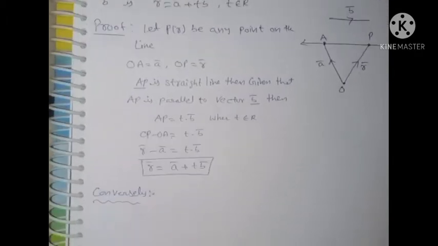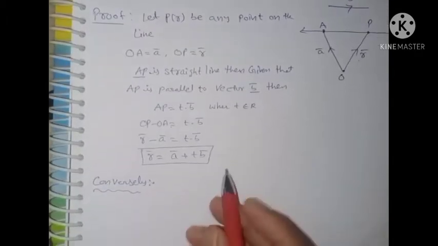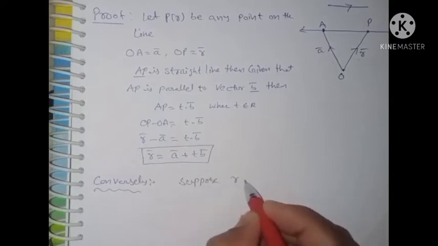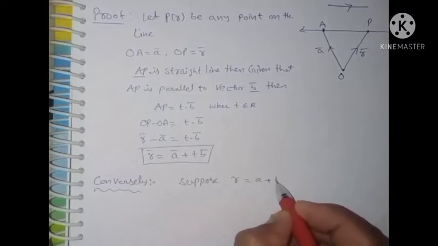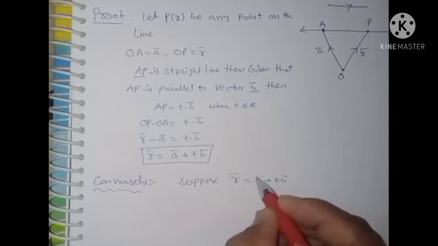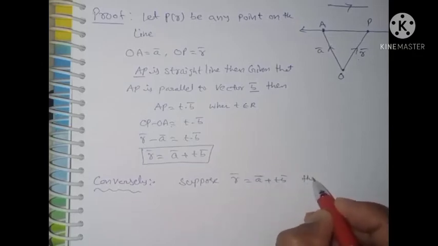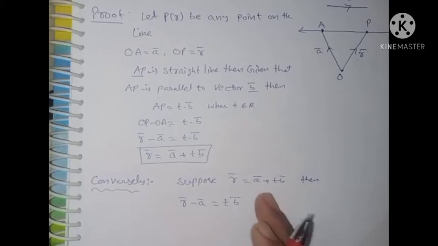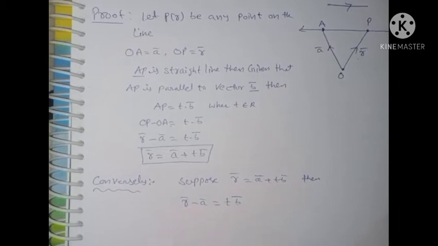Next I can prove the converse. How can I prove? Suppose r bar is equal to A bar plus t B bar is the given equation. Then you can write r bar minus A bar is equal to t into B bar. Bringing A bar to the left side, we get r bar minus A bar is equal to t into B bar.